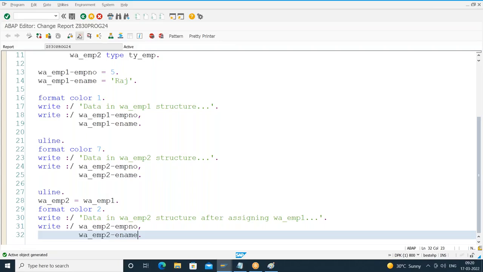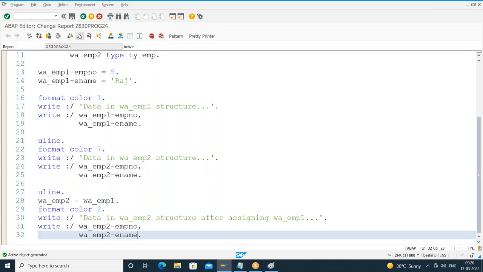Each field of the source structure will be compared with all the fields of the target structure for checking the matching field names. This comparison is a time consuming process. This will degrade the performance. The second issue is it may lead to a runtime error.